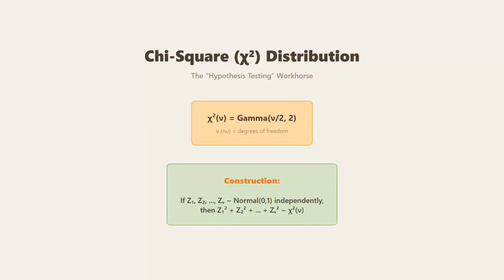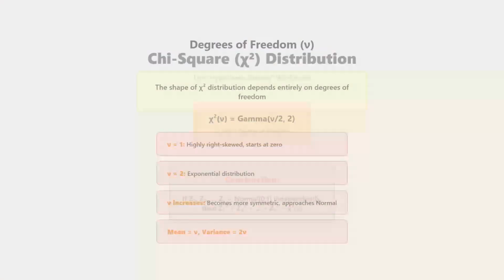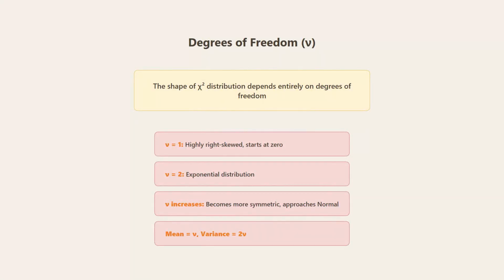The chi-square distribution is the hypothesis-testing workhorse. Chi-square with n degrees of freedom is actually a gamma distribution with specific parameters. Here's how it's constructed. If you take n independent standard normal random variables, square each one, and sum them up, you get a chi-square distribution with n degrees of freedom.